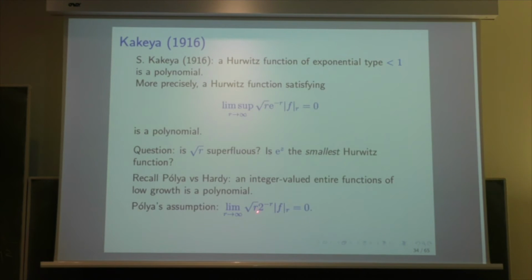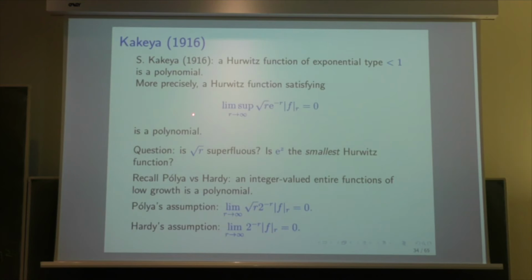Polya's assumption was with the square root of r, and Hardy removed the square root of r. And now we have the square root of r here, so we can ask, is it possible to remove it? That would mean that the exponential of z is the smallest Hurwitz function, and we could expect to have something like Hardy, an expansion of the Hurwitz function which have exponential type less than 1 plus 1 over 1000.